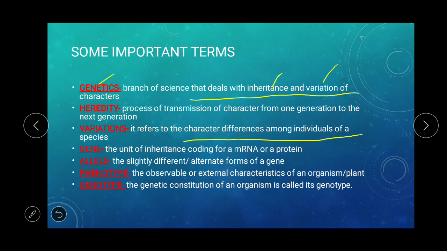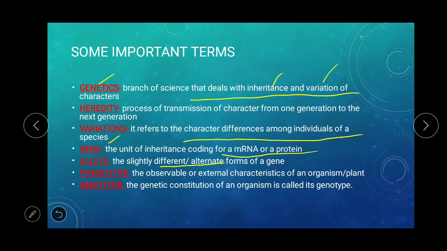Then gene. A gene is the unit of inheritance, and it codes for an mRNA or protein. This concept will be much clearer when we go further. Then allele. Allele is the slightly different or alternate form of a gene. So a chromosome contains genes, and a gene has alleles. An allele is a slightly different or alternate form of a gene.